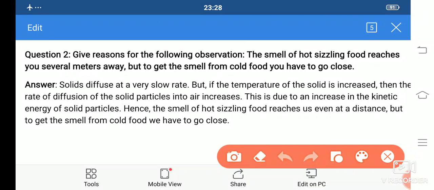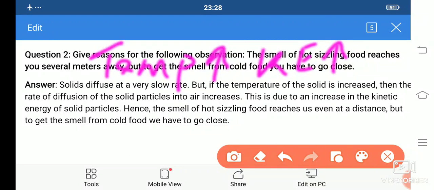So here, diffusion increases when temperature increases. You know very well, if the temperature increases, then the kinetic energy also increases. If the kinetic energy increases, then the movement of particles will also increase. So if a thing has a higher temperature, then the rate of diffusion will be high. In hot food, the particles move with more kinetic energy, so the smell of hot sizzling food can be smelled from several meters away.